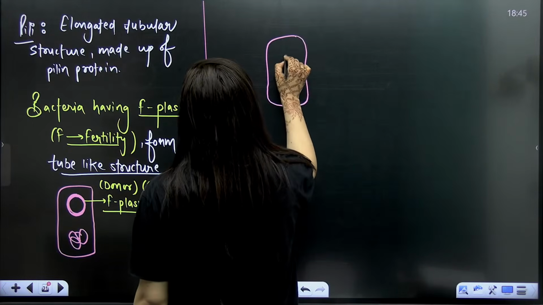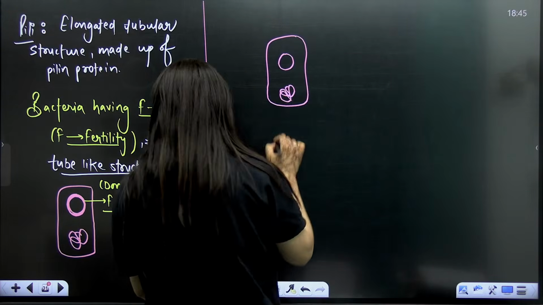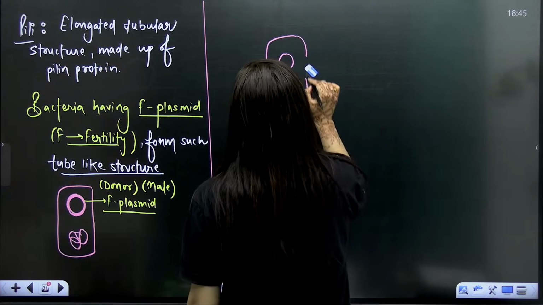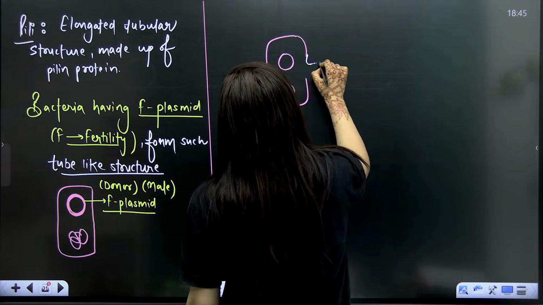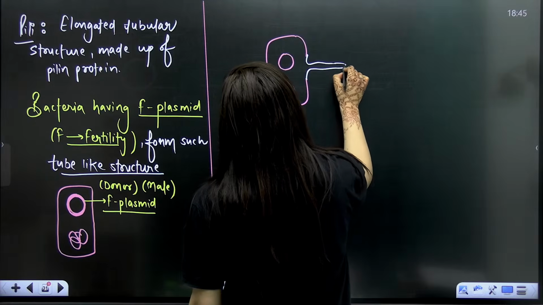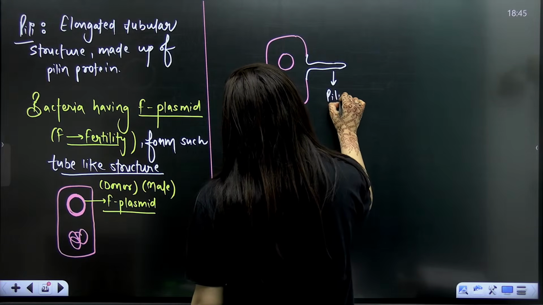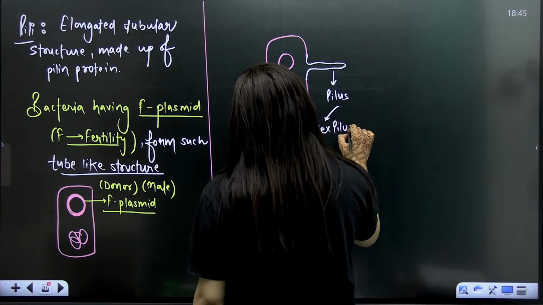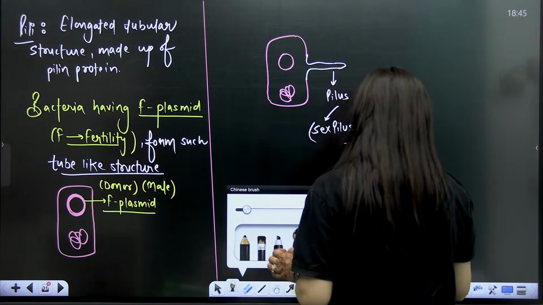Now this particular bacteria, because it has such a plasmid, forms a tube-like structure. Are you getting my point? It forms some tube-like structure. This is known as pilus. It is also known as sex pilus because it helps in genetic recombination. Let me discuss that with you all.